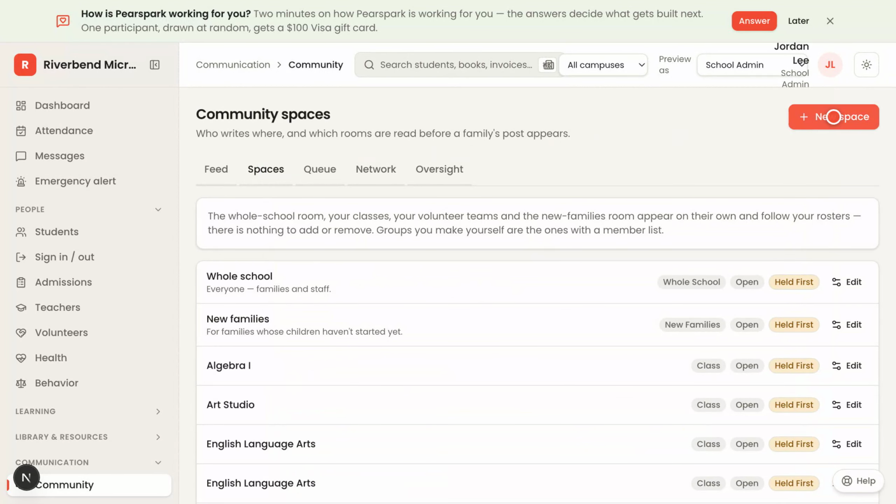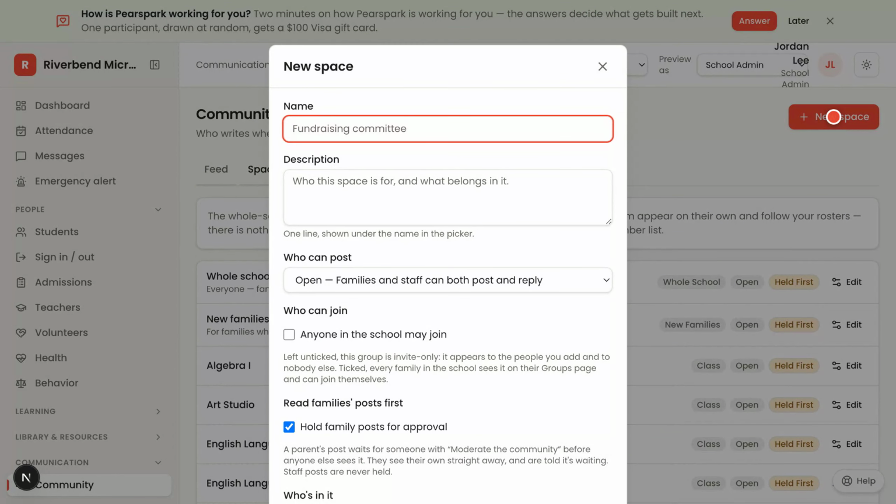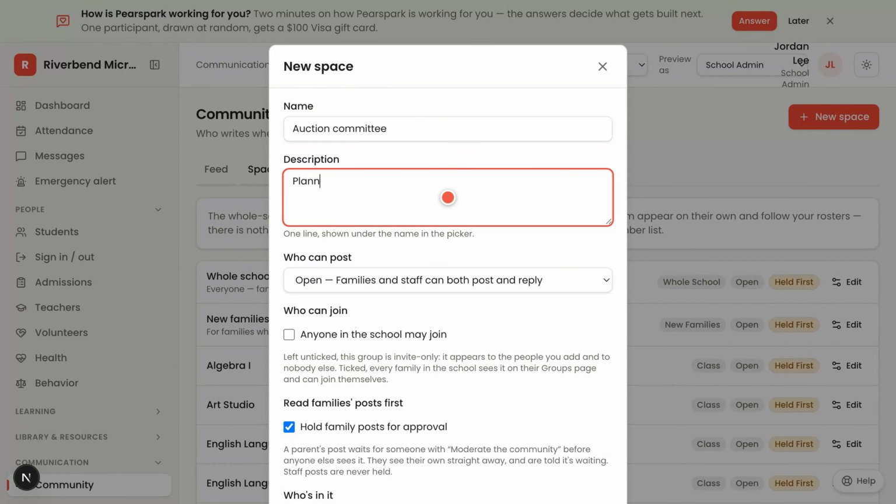Click new space. Name it and say in a line what it's for. Who can post? Open lets families and staff both write.